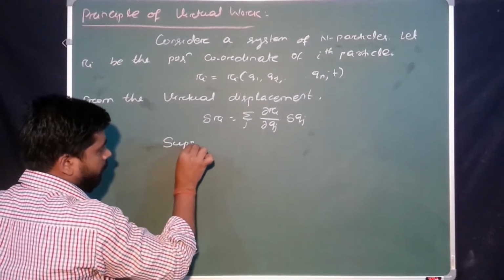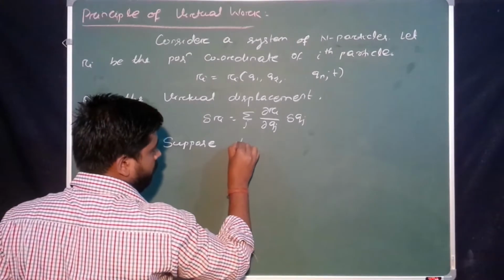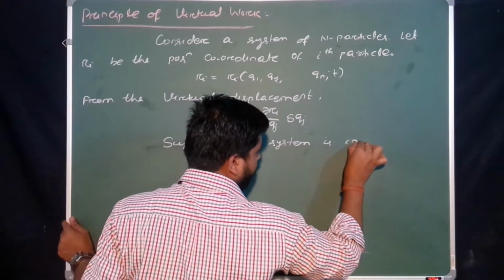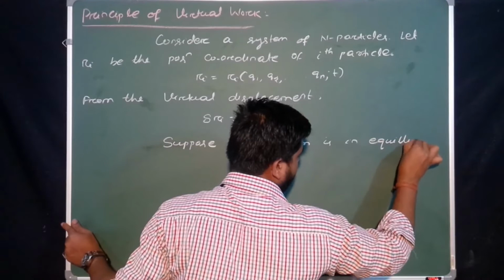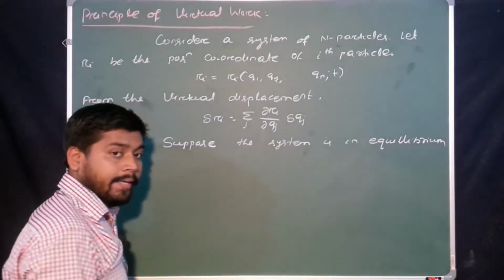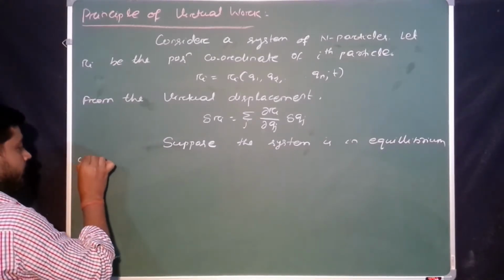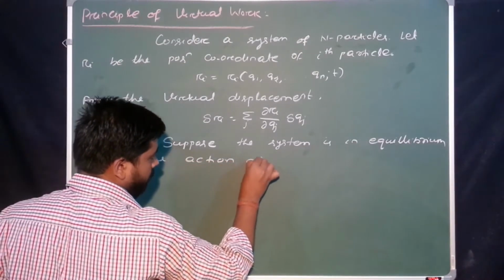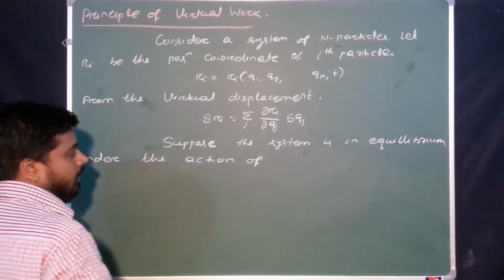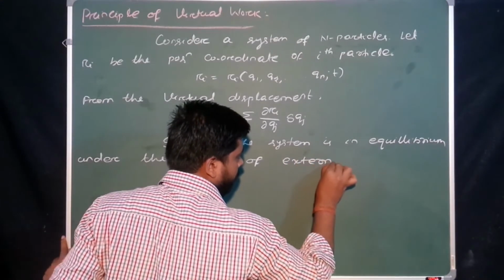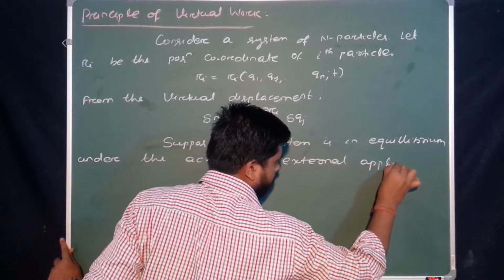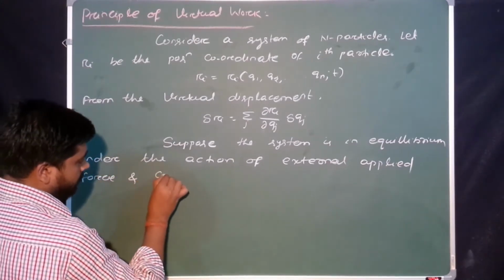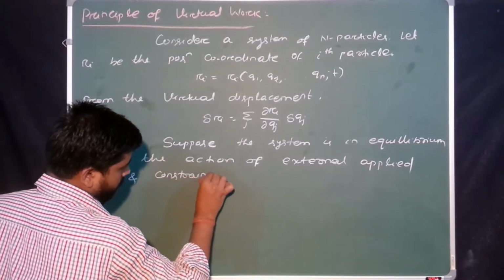I say suppose the system is in equilibrium under the action of external applied force and constraint force.